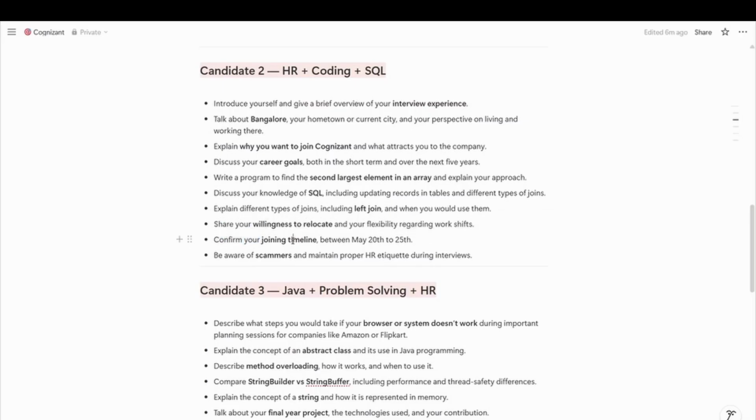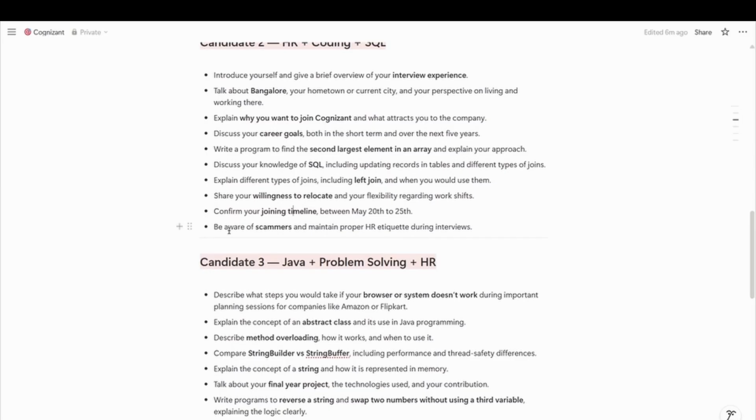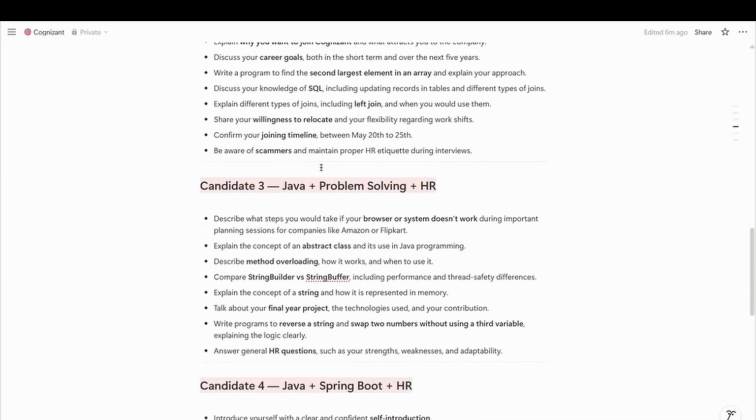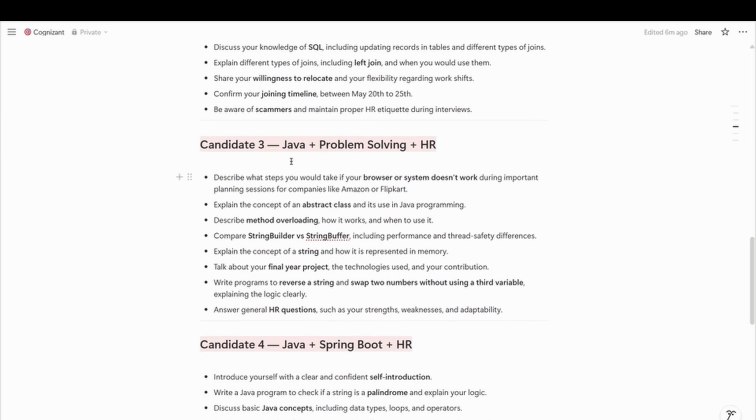In HR questions, he was asked about willingness to relocate and confirming his joining timelines. Also, he said to be aware of scammers and maintain proper HR etiquette during the interview. So this was the second candidate's experience.